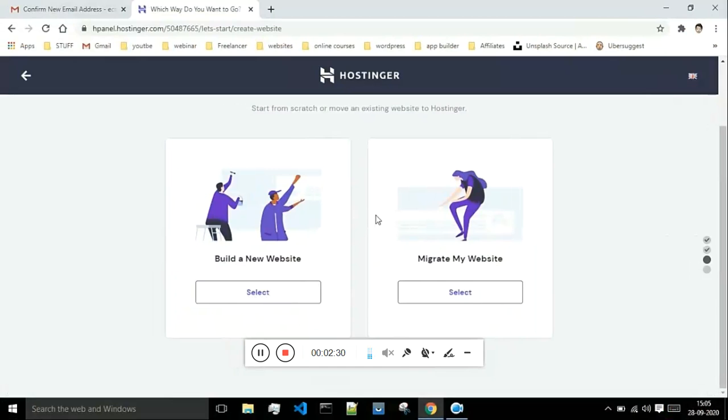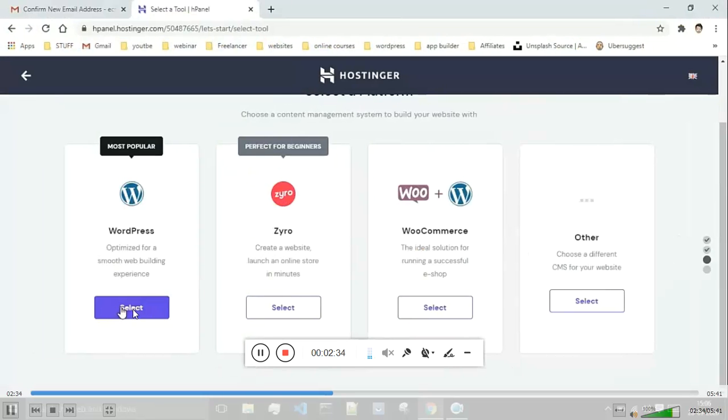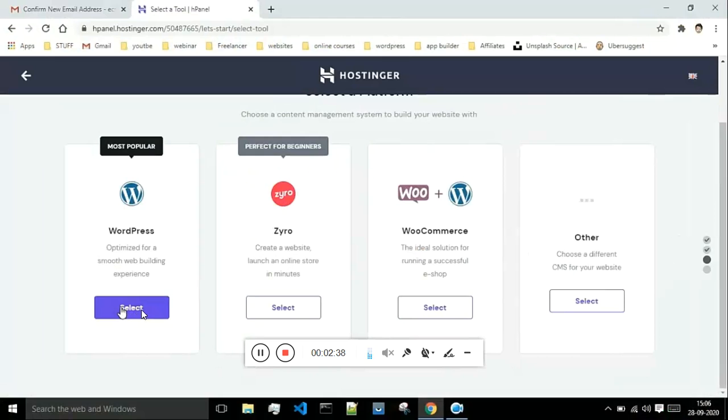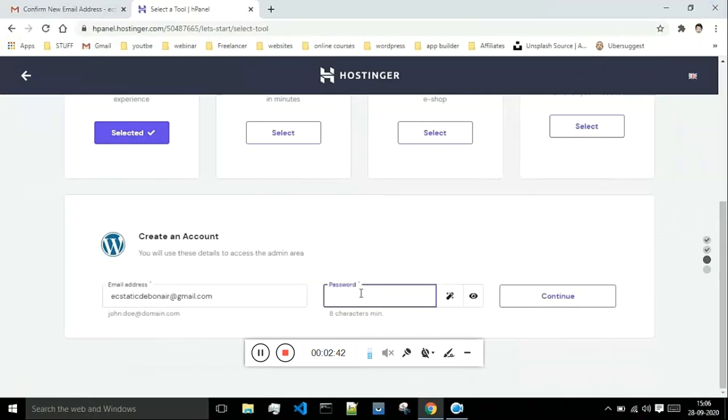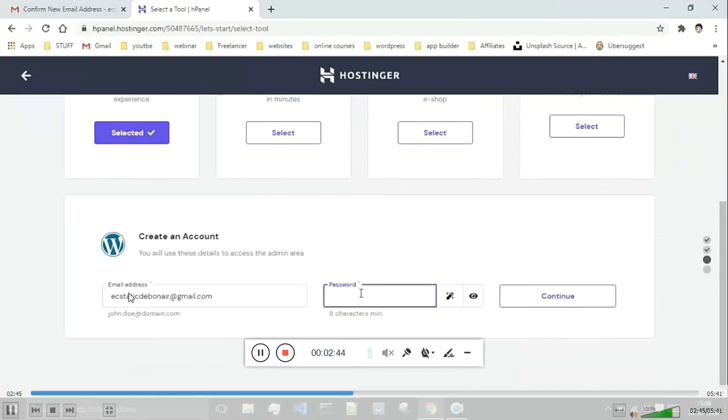Then, after clicking on this tab, you will be taken to this page where you have to select the WordPress option. Okay, you just have to select this option over here. Just click on select, and once you are done with that, you have to remember this email ID and the password very carefully. Okay, so just make note of this.